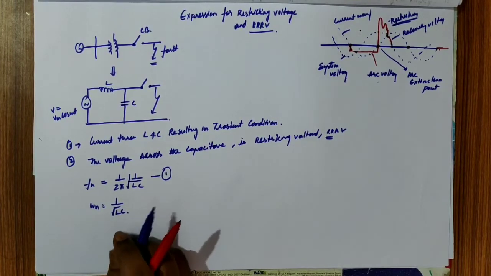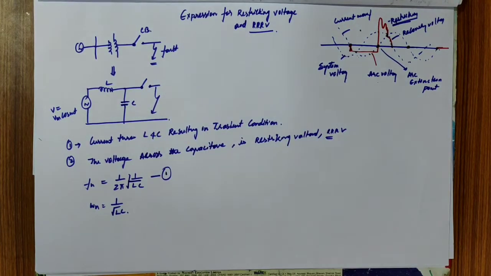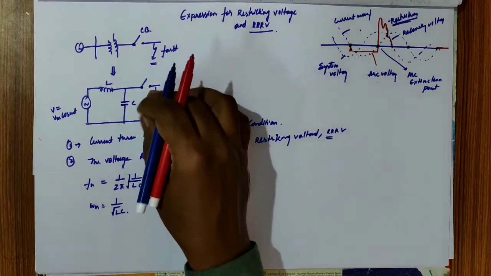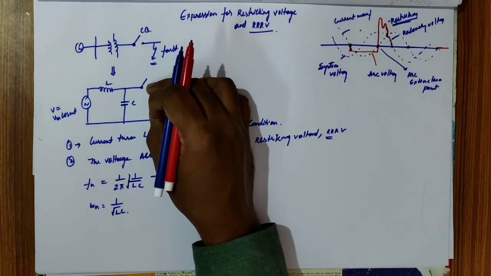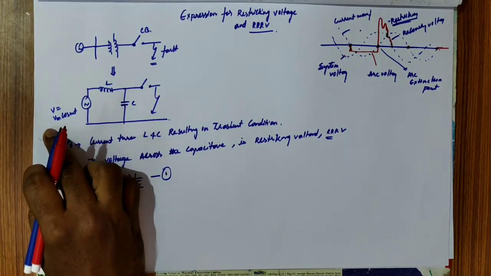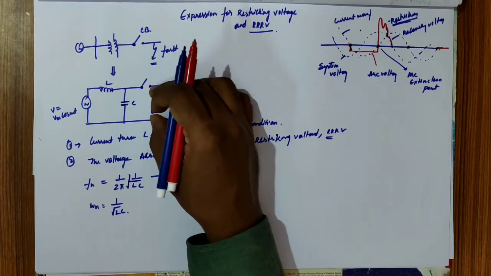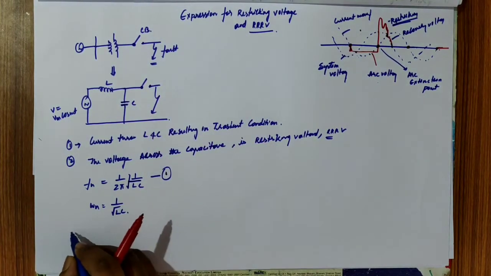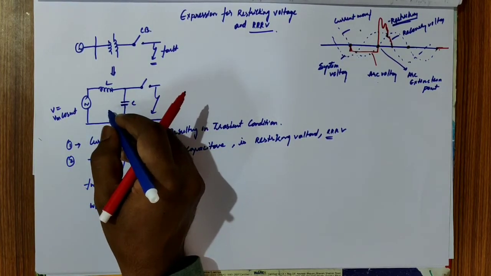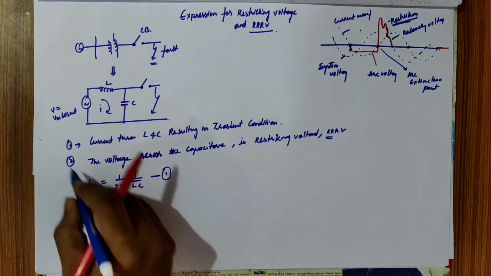Now our aim is to find the voltage across the capacitor, in terms of the values of L, C and sin omega t. In general, we observe the current I flowing.